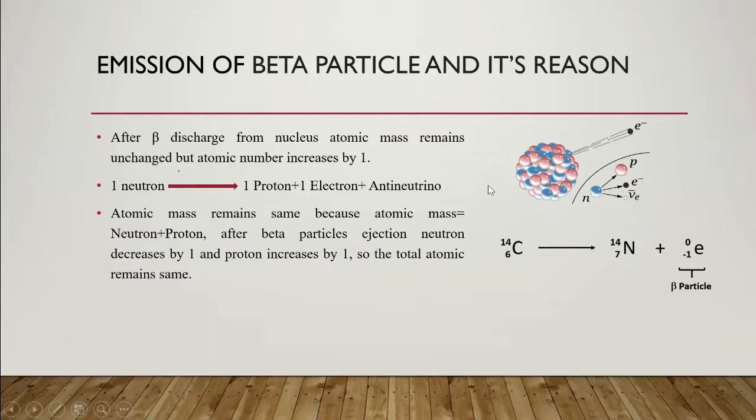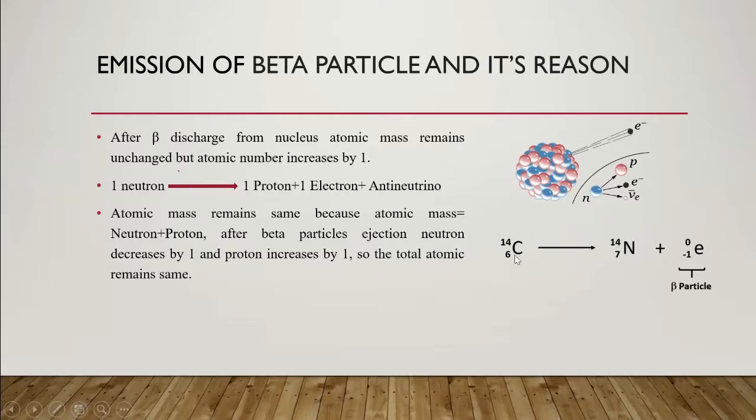We know that atomic mass is equal to neutrons plus protons. Here one neutron is decreasing in the nucleus and the number of protons is increasing by one. So the total atomic mass is the same, because one is increasing and one is decreasing.